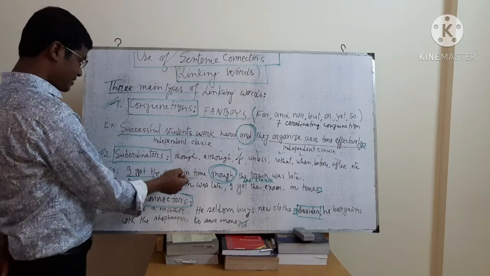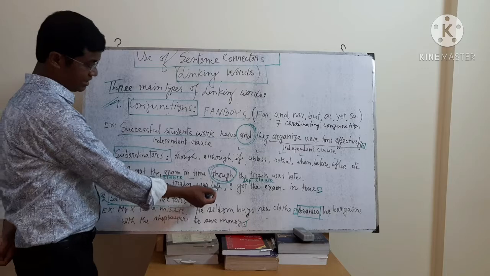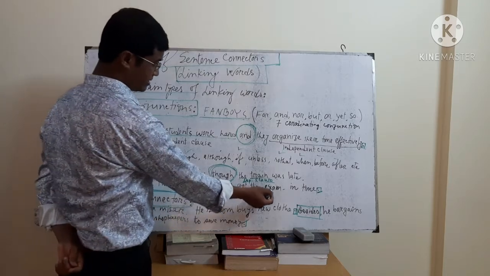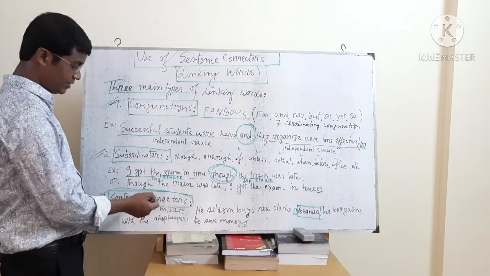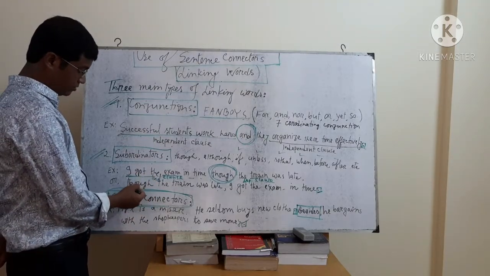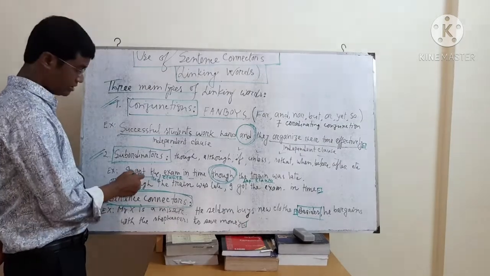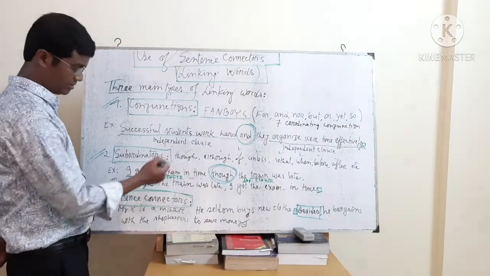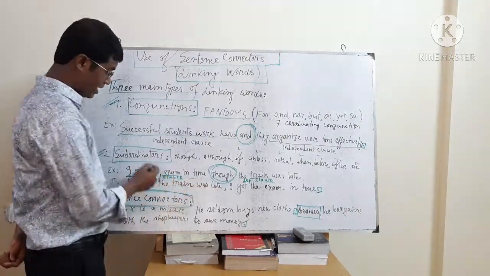And the same sentence, if you write it this way: though the train was late, I got the exam in time. This is another sentence. But here we see though, this subordinator, is used at the beginning of the sentence, especially at the beginning of the subordinate clause.